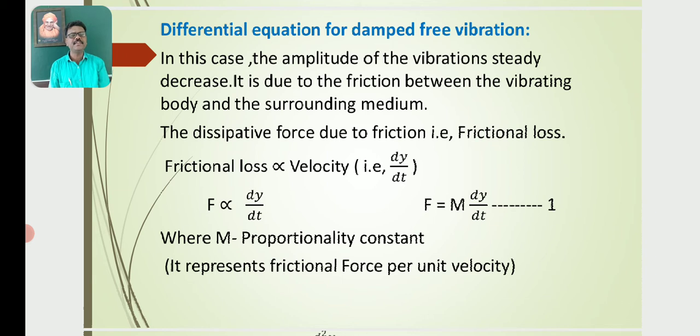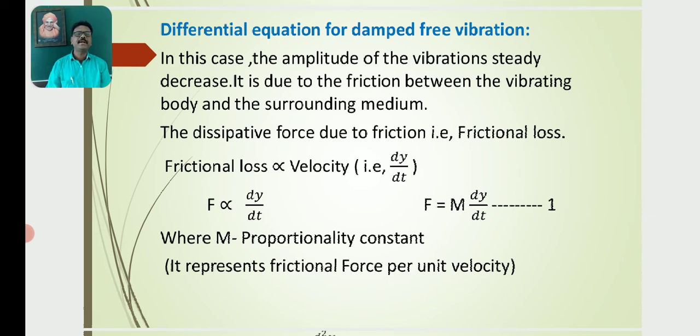It is due to the friction between the vibrating body and the surrounding medium, say the air medium, and due to, say, the gravitational pull of the earth.